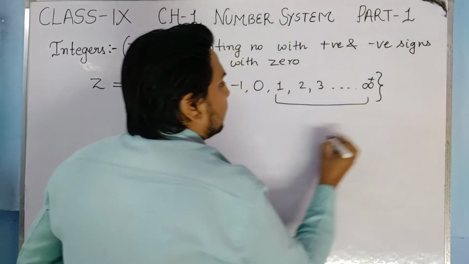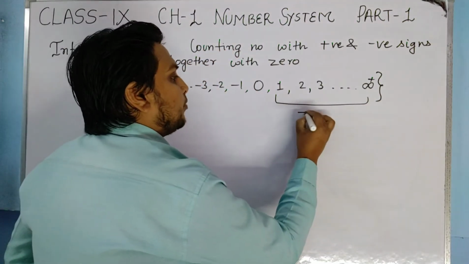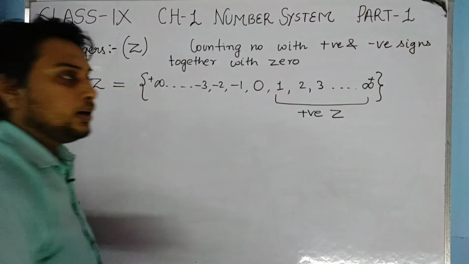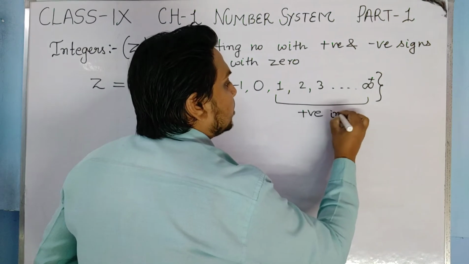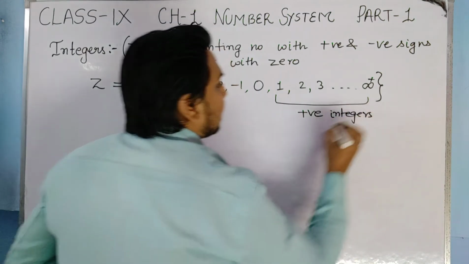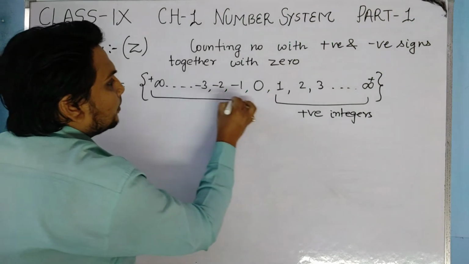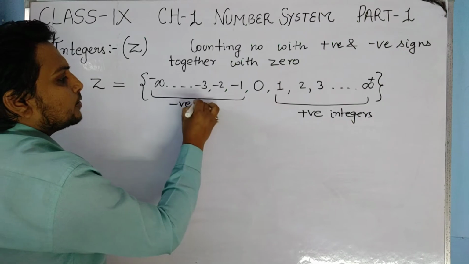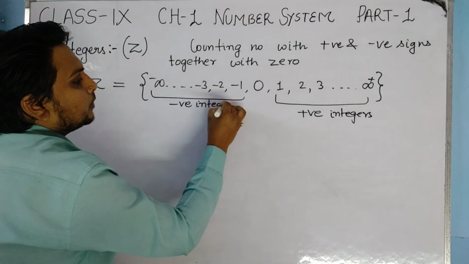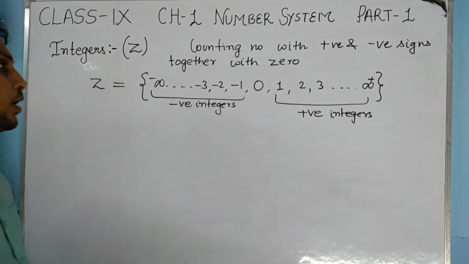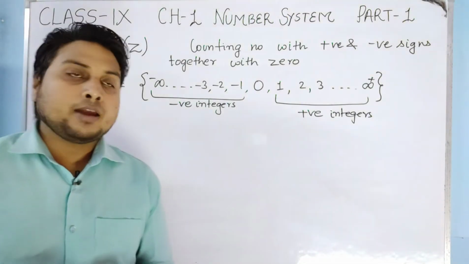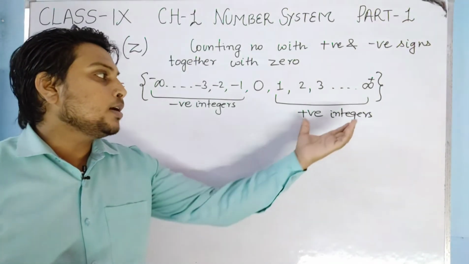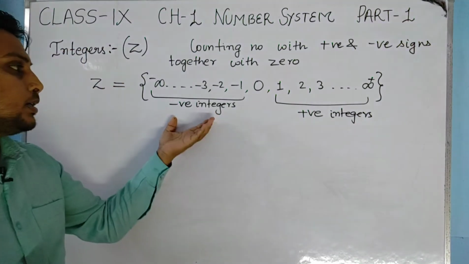This part will be positive integers, and this part is negative integers. So I have divided this whole collection into 3 parts. One part is positive integers, one part is negative integers.